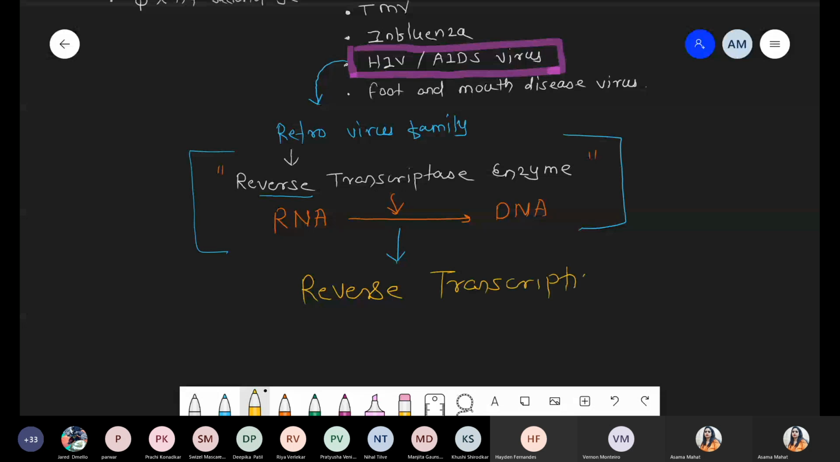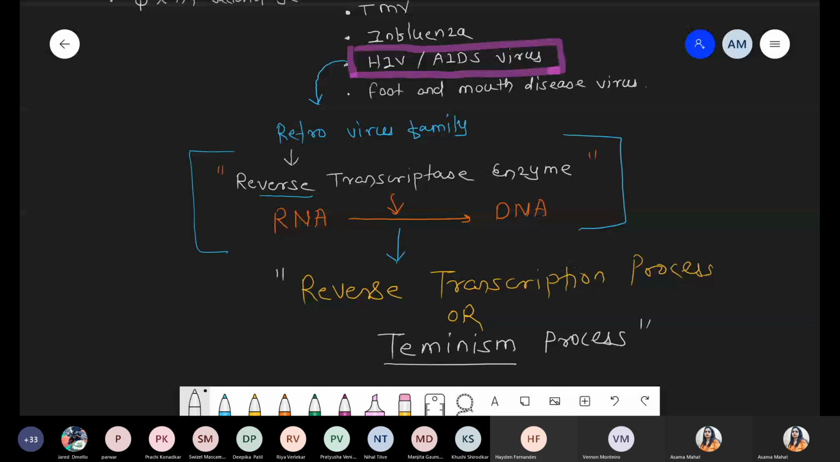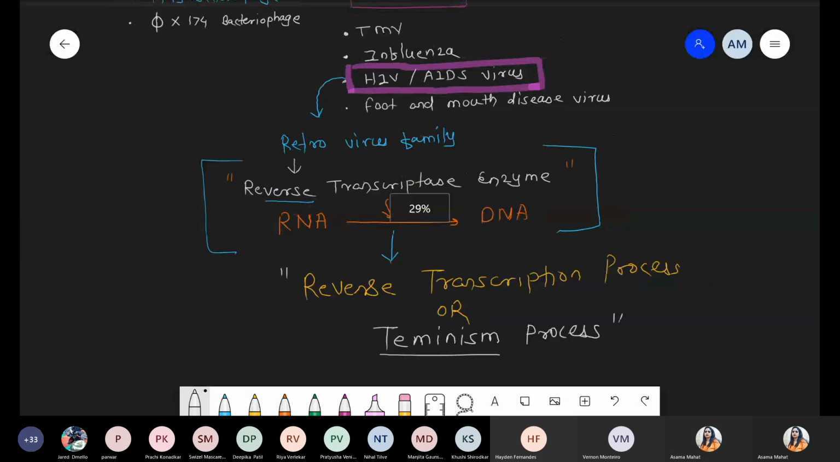Such a process is called reverse transcription. And it was first discovered by the two scientists Baltimore and Temin. That's why sometimes it is also called Teminism. Got it? Is this point clear, everyone?